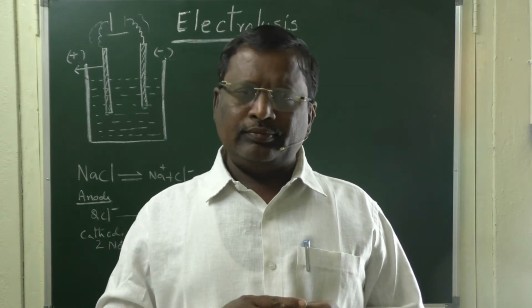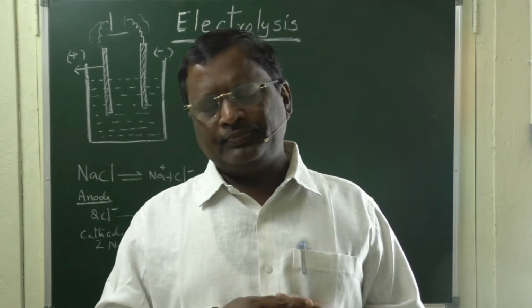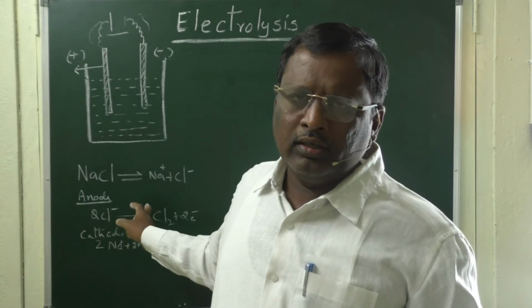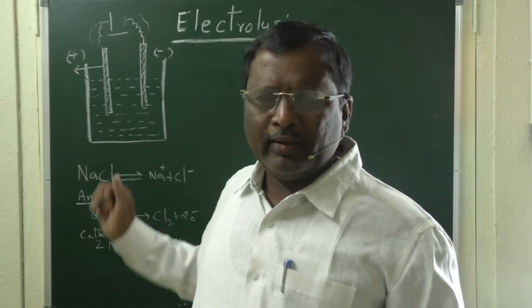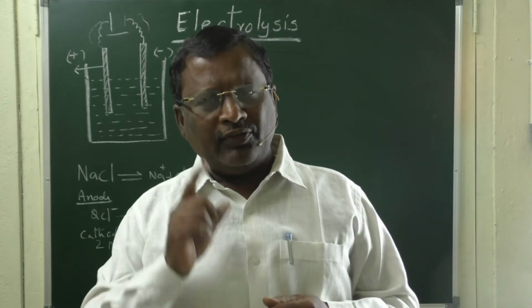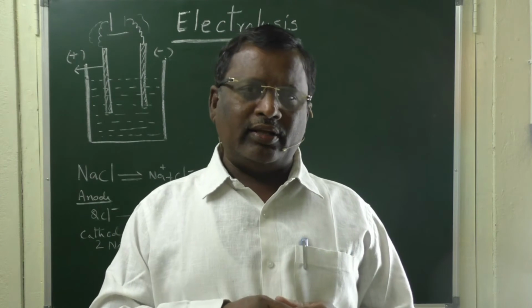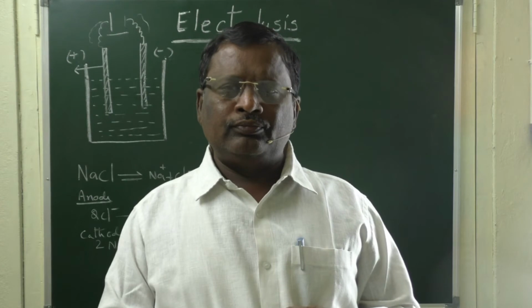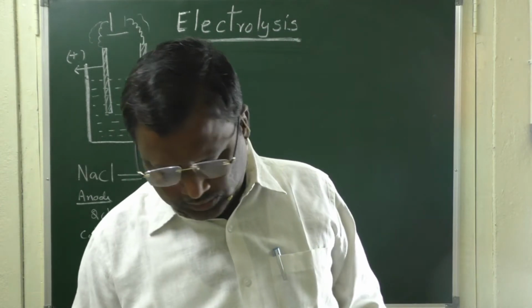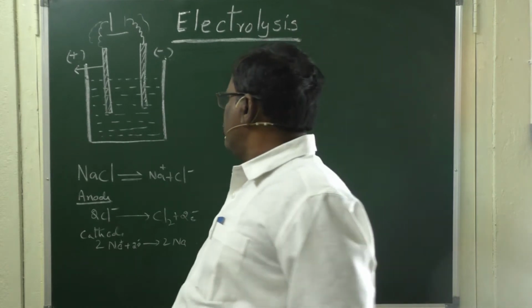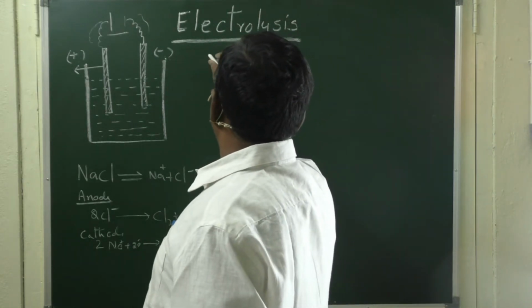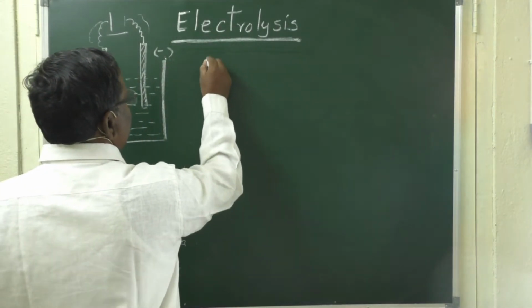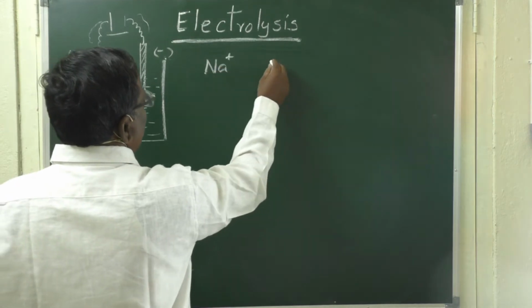And second is the electrolyte which we are electrolyzing. For example, here we have taken fused sodium chloride, but in the case of aqueous sodium chloride electrolysis, the products are different. Because if you take an aqueous sodium chloride solution, what are the contents that are present? One is the Na plus ion, another one is the Cl minus ion,